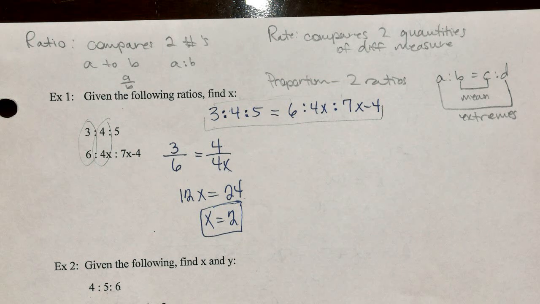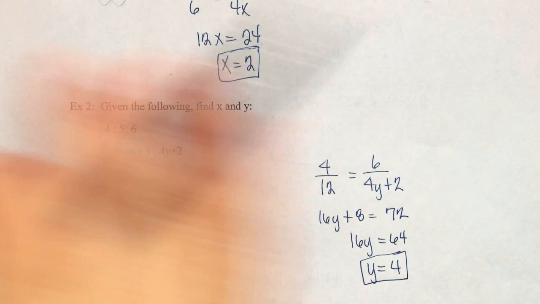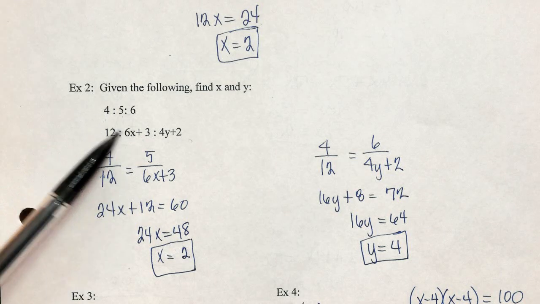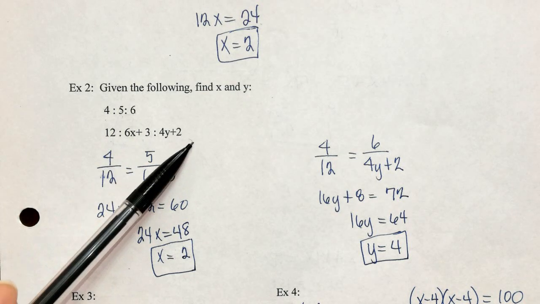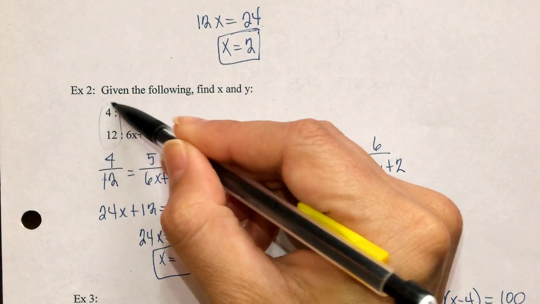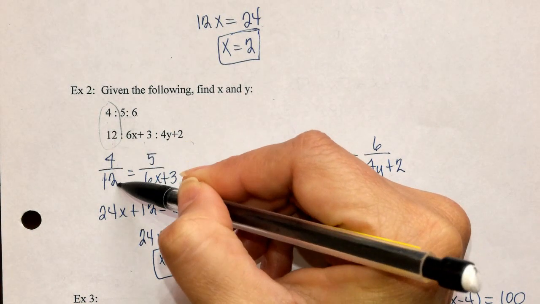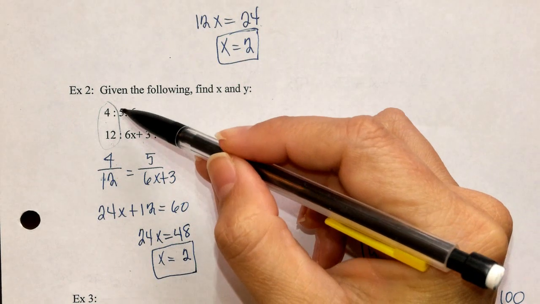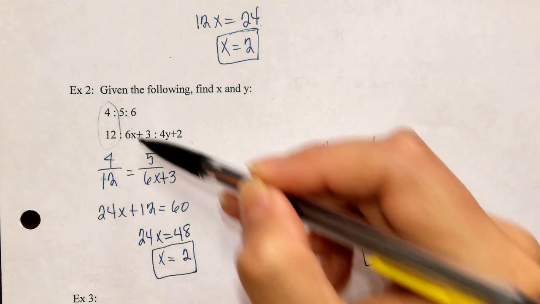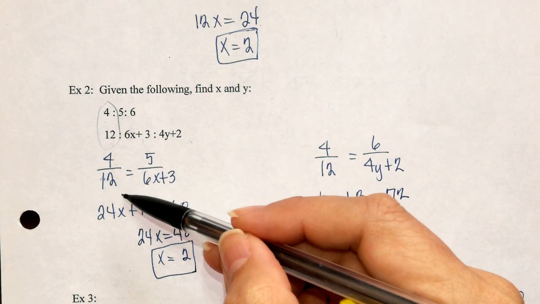Now all of the examples given in 7-1 are set up accordingly. So that's why I'm just going to go through the notes with you versus working them out by hand. Here, again, another ratio, but this time we're asked to find the x and the y. So I took my first term, 4 to 12. To find my x, I'm going to set it up 5 to 6x plus 3, and then cross multiply.